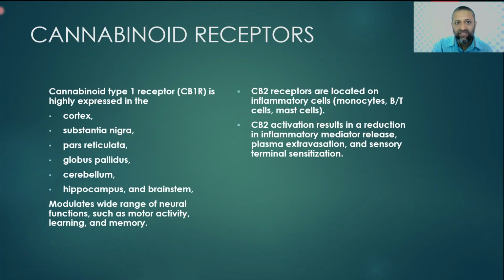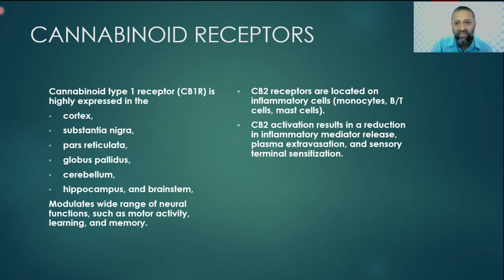So let's discuss cannabinoid receptors. So far the research has given us two, CB1 and CB2. The CB1 receptor is highly expressed in the cerebral cortex, substantia nigra pars reticulata, globus pallidus, cerebellum, hippocampus, and brainstem. It is mainly present in the central nervous system. It modulates a wide range of neural functions such as motor activity, learning, and memory.